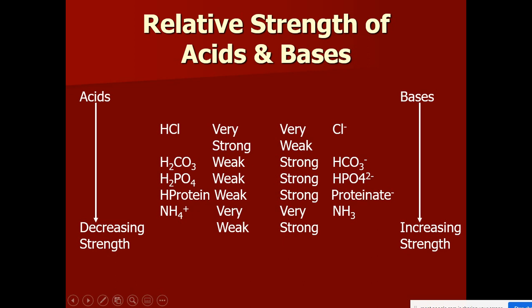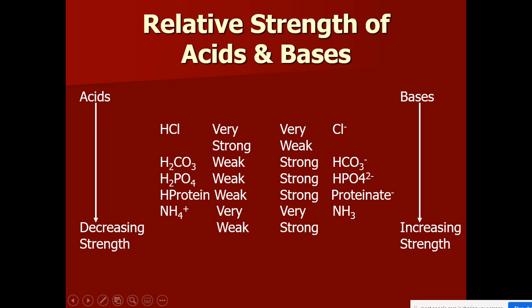Okay. Now see, among these 5 compounds, HCl is very strong. So it is a strong acid. Compared to HCl, H2CO3 is weak. Compared to HCl and H2CO3, H2PO4 is still weak. And proteins also are very weak acids. Some proteins can donate hydrogen ions. Ammonium ion cannot donate hydrogen, so it is a very weak acid and it is a strong base.